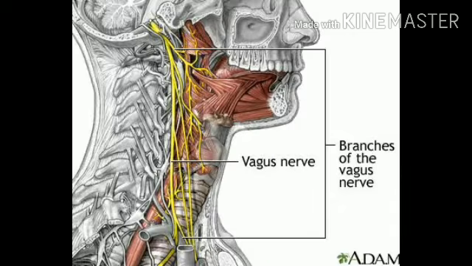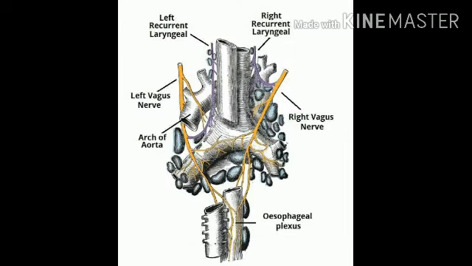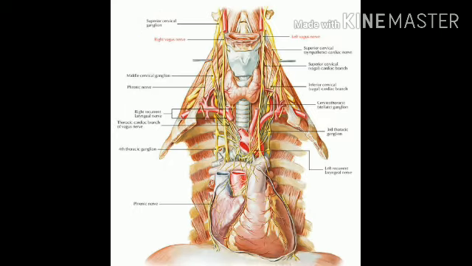At the base of the neck, the right and left vagus nerves have different pathways. The right vagus nerve passes anterior to the subclavian artery and posterior to the sternoclavicular joint, and enters into the thorax. But the left vagus nerve passes inferiorly between the left common carotid and left subclavian artery, passes posterior to the sternoclavicular joint, and enters into the thorax.